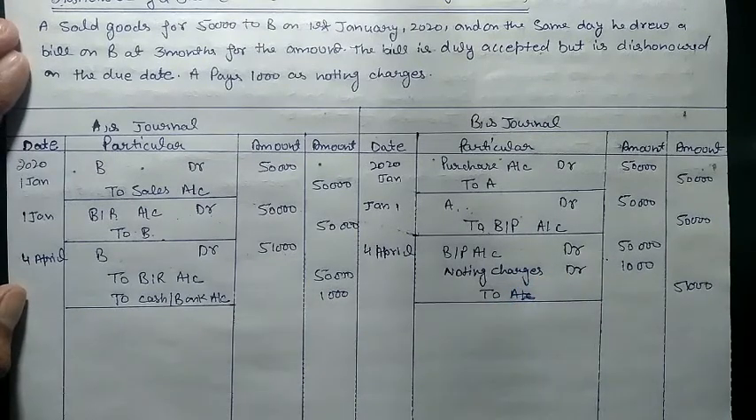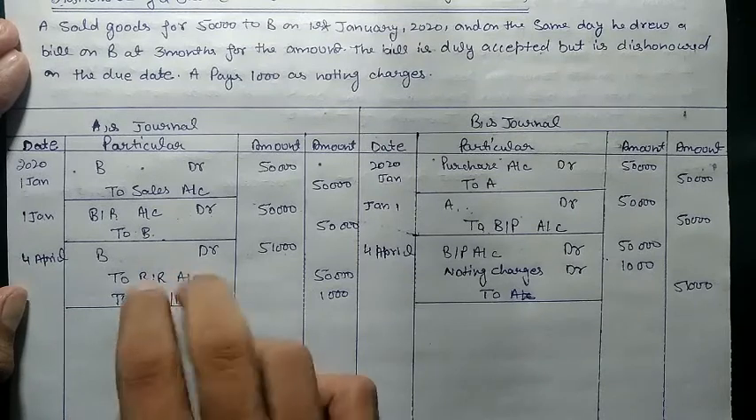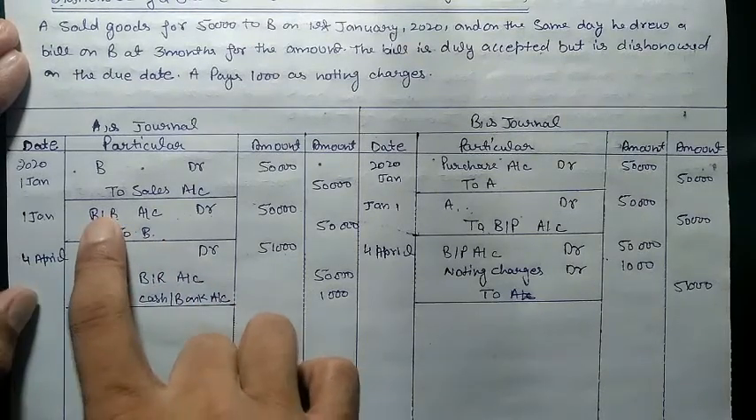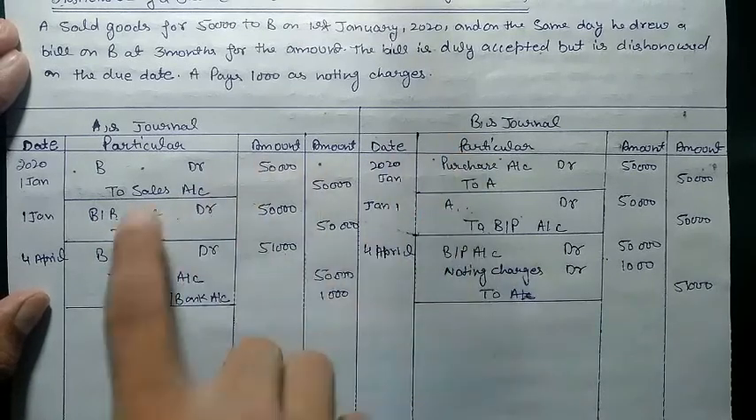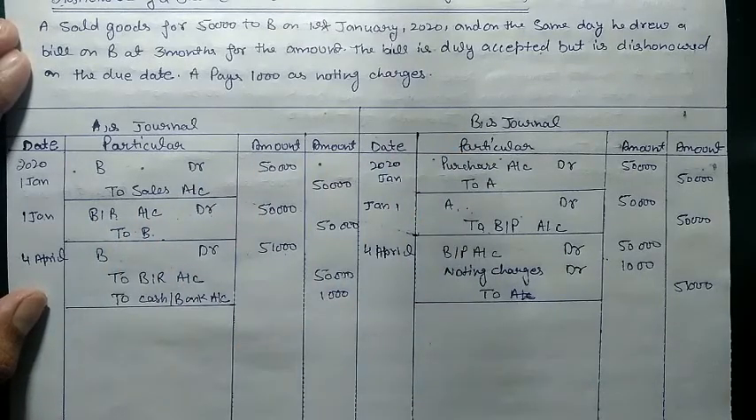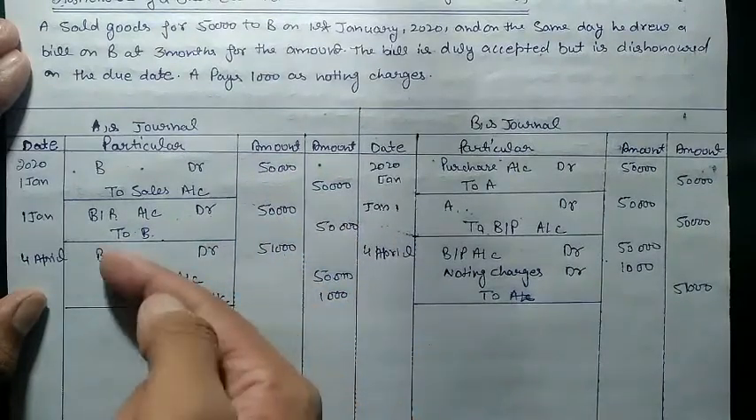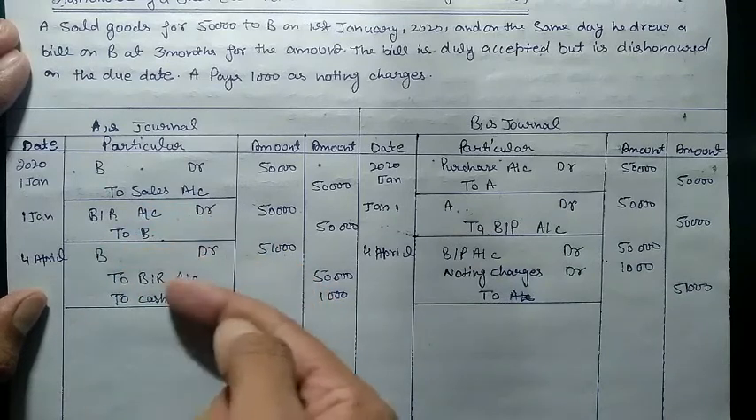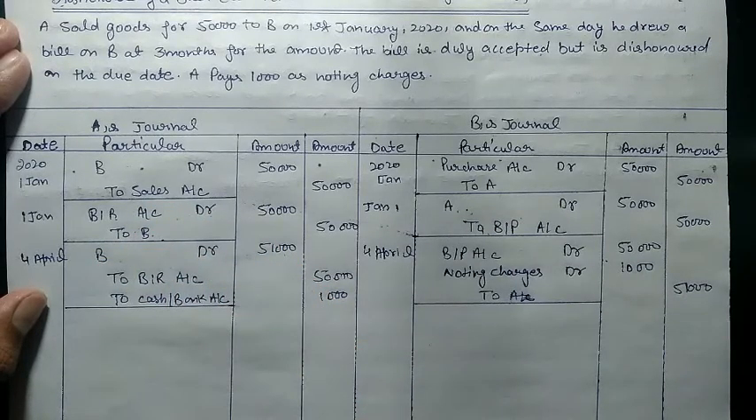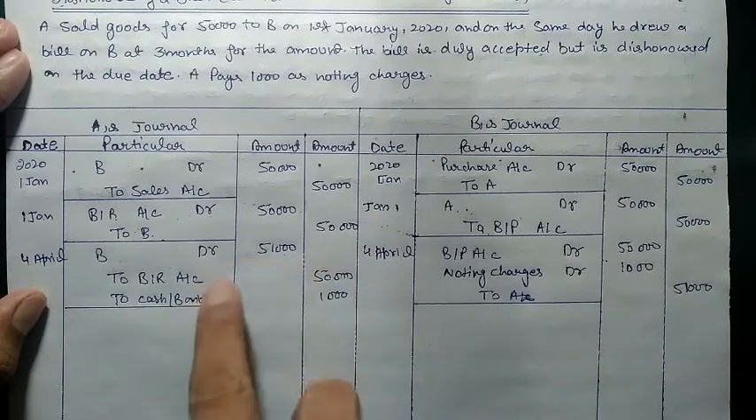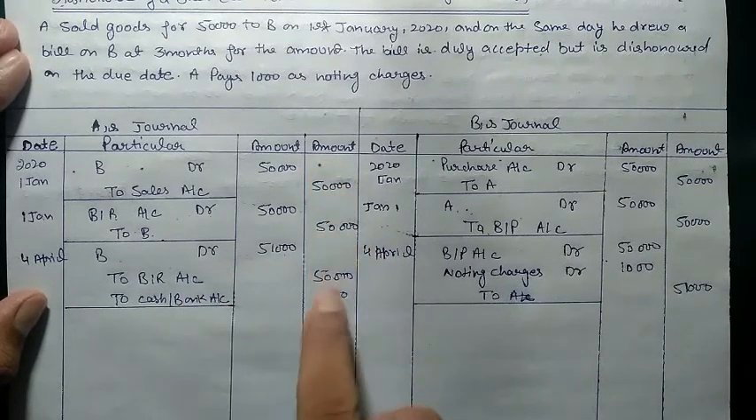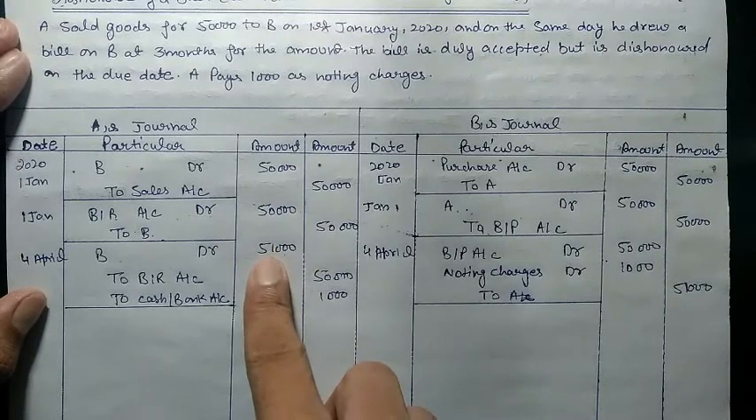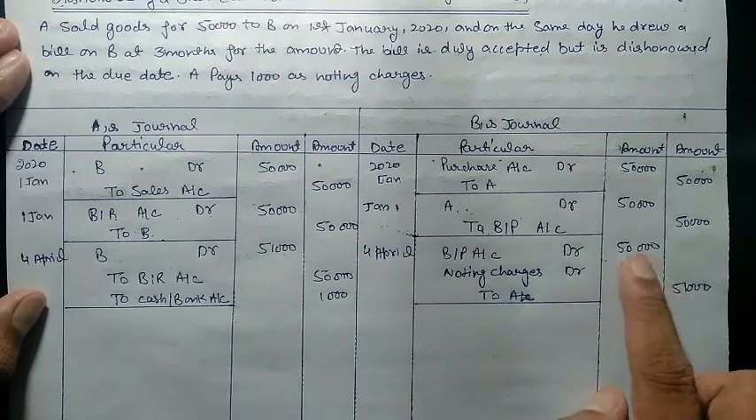We just need to reverse the entry in case of dishonor. When we are receiving a bill, we will debit BR and credit the purchaser who purchased from us. When the bill gets dishonored, we need to just reverse or flip the entry. We need to debit the purchaser or the drawee, and we need to credit BR. But we need to debit the purchaser by the amount that we need to collect from him. Earlier we needed to collect only 50,000, but now we paid 1,000 for noting charges, so we will collect that noting charge also from B or the drawee. The drawee also needs to pay the noting charges and the amount of the bill to us.